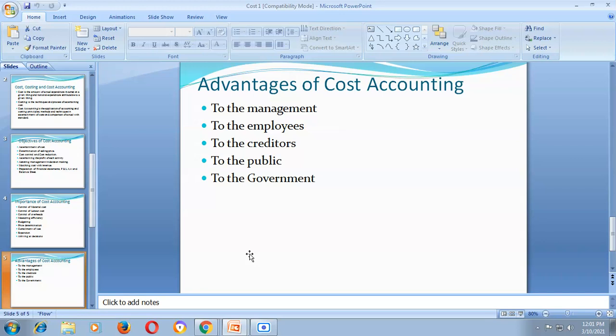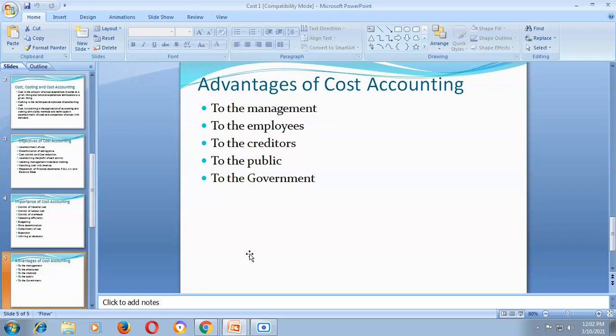Cost accounting is also useful to the management in measuring efficiency. As I explained previously, suppose the standard time to produce a product is 2 hours, and the workers are completing their job in 1.5 hours. In this manner, the company or the management can measure the efficiency of each and every activity, each and every department, and each and every worker. So management can measure the efficiency of each activity.